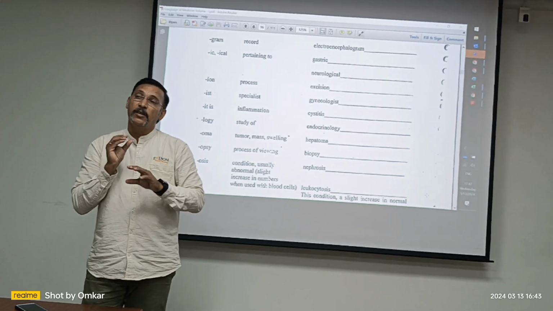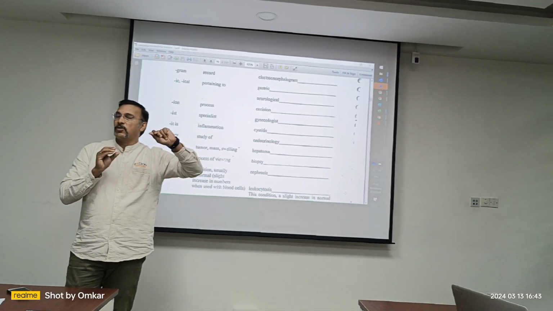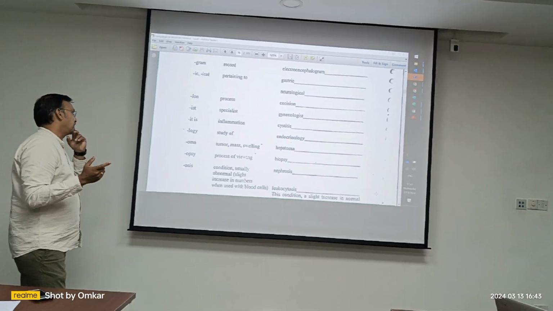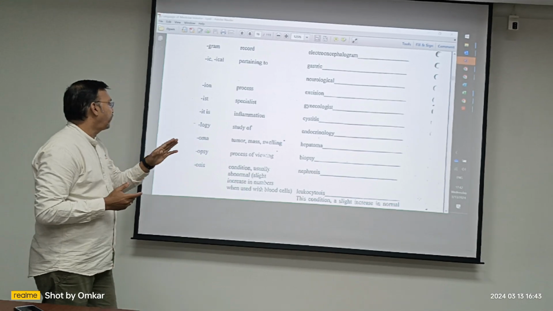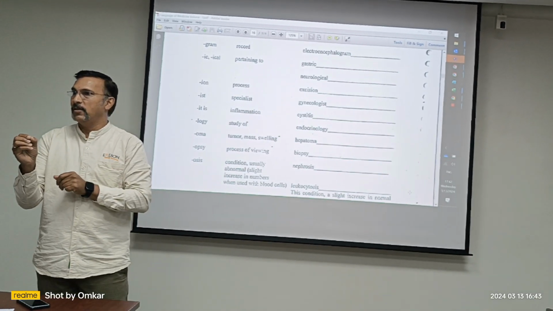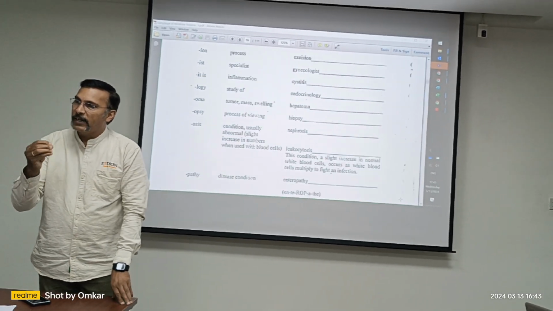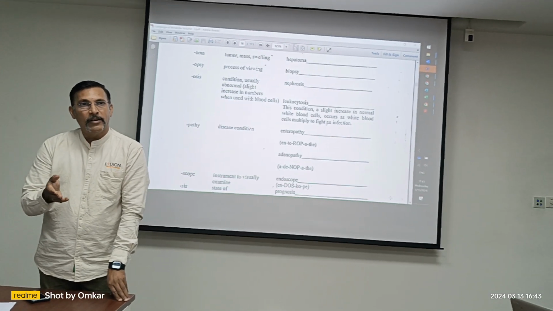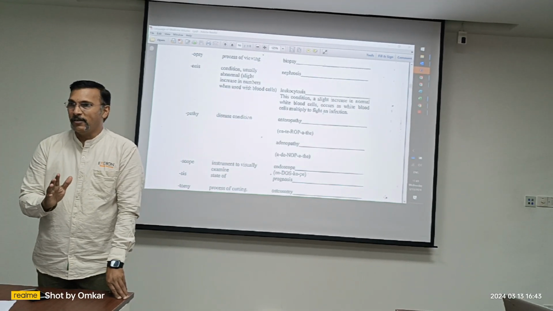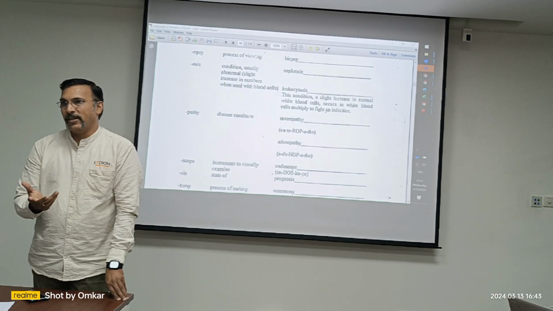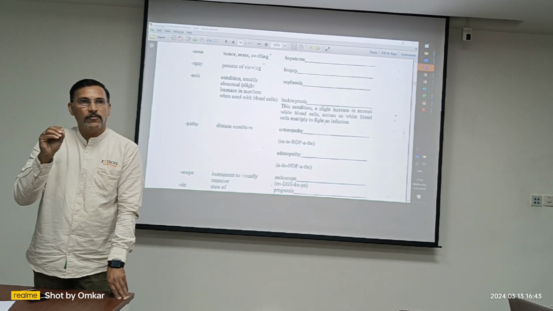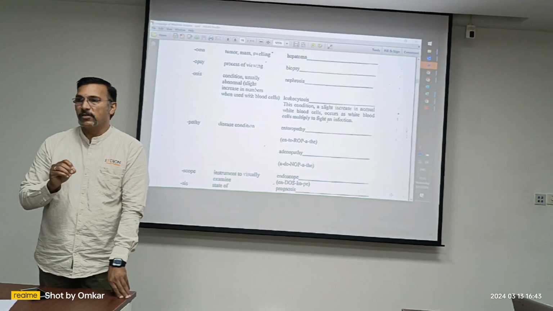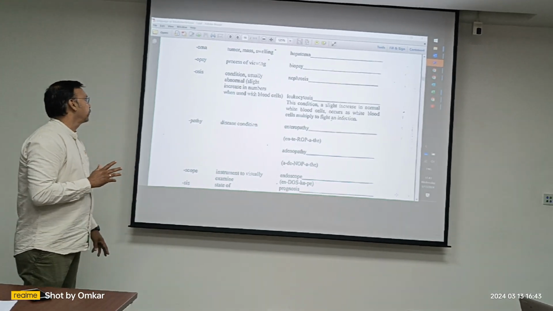It has not become carcinogenic, not a cancerous condition. Like sarcomas. Biopsy, process of viewing living tissue. Right there only, autopsy, process of viewing dead tissue. Autopsy, have you heard? For investigations. Biopsy is process of viewing living tissue, autopsy is process of viewing dead tissue.